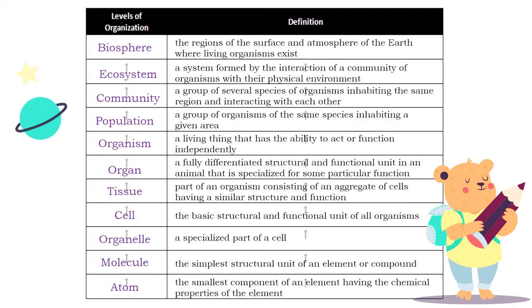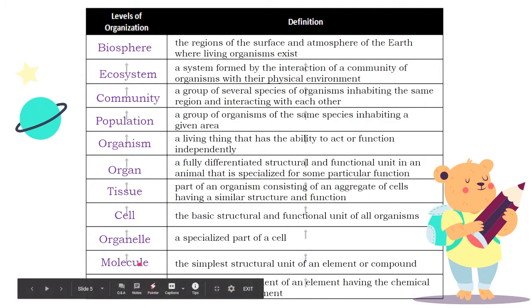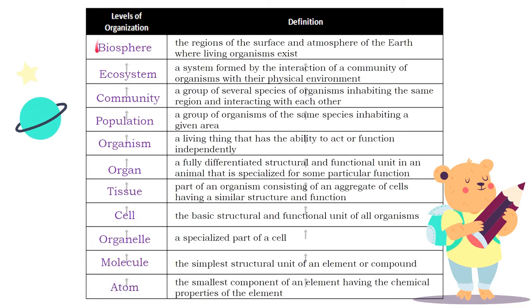These are the different levels of organization in living things. As you can see, we started with the smallest, and as we go higher, the level becomes bigger and bigger. The biggest level of organization would be the biosphere, or that layer of Earth or region of the Earth where life is possible to exist.